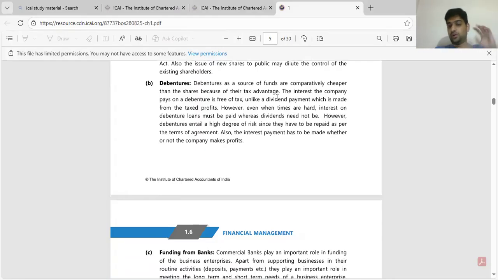But there's a downside in this. Suppose the entity doesn't make any profit. Even then they need to pay debenture holders, even though they don't have to pay equity holders, because we have to pay a fixed amount to debenture holders. So even if the entity doesn't make anything, they are forced to pay money to the debenture holders. That is a major difference between equity holders and debenture holders. So that's it. As of now, the balance I'll cover in later slides, later videos.